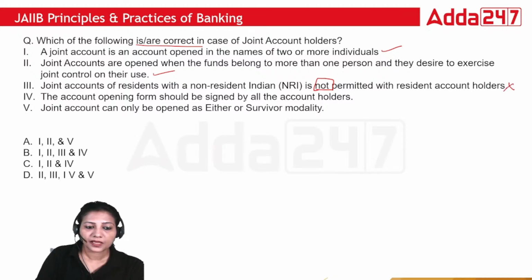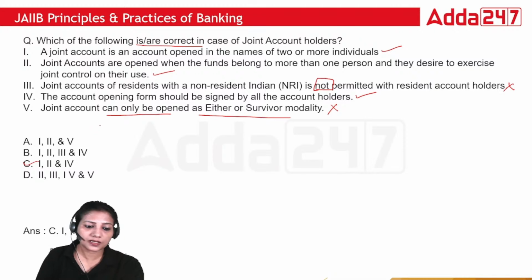The account opening form should be signed by all account holders. This is true. And we can open as either or survivor, but this is not the only way. There are other modalities as well through which we can open joint accounts. So this is not true. And so the right answer is 1, 2 and 4. C will be the right answer.